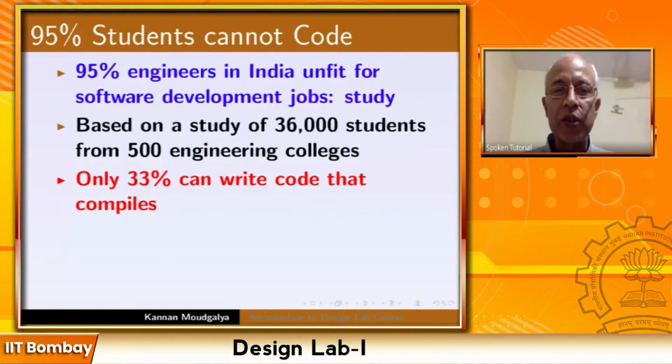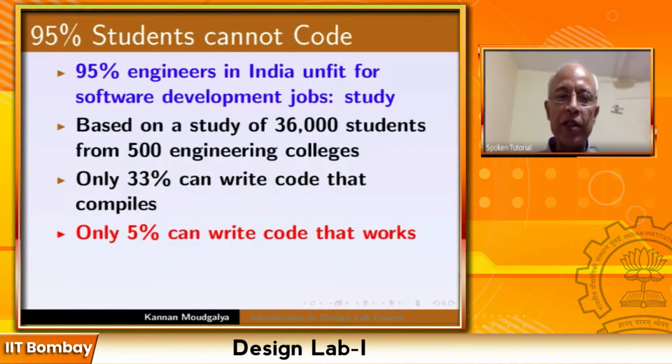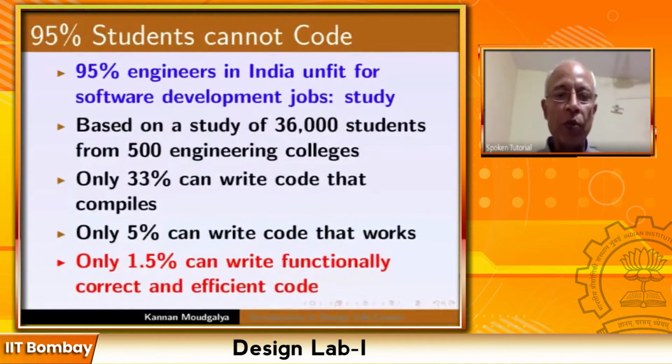Only 33% can write code that compiles, and only 5% can write code that works. It compiles, but it gives the correct answer only for 5% of the people. Unfortunately, the situation is worse. Only 1.5% can write functionally correct and efficient code.